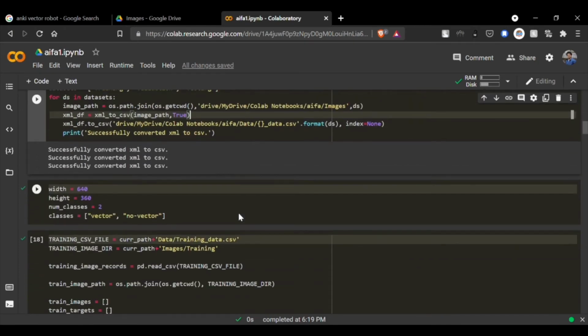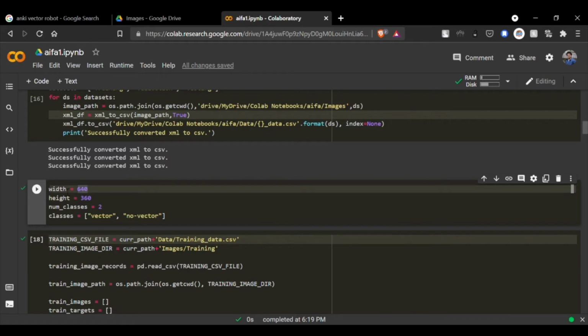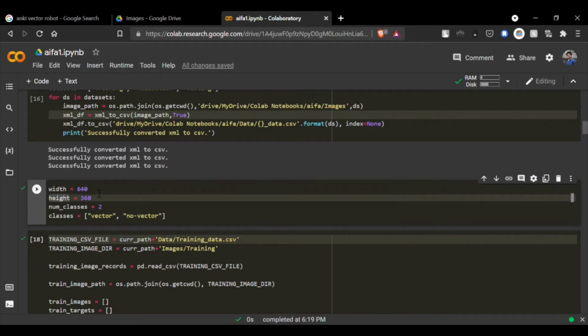All the images used in the dataset are of size 640 by 360. Thus we declared the variables width and height as 640 and 360 respectively. And we first classify the images into two classes, namely vector and no vector.